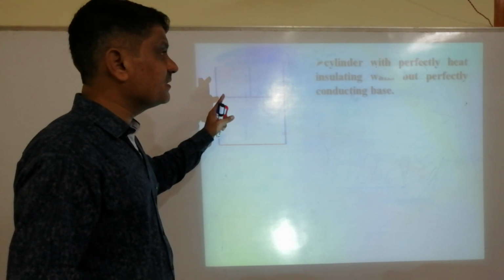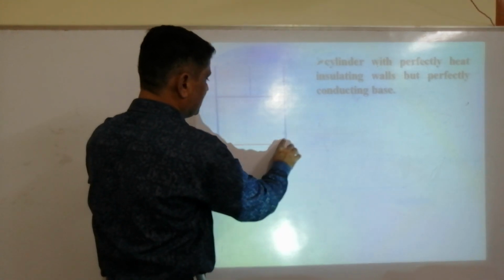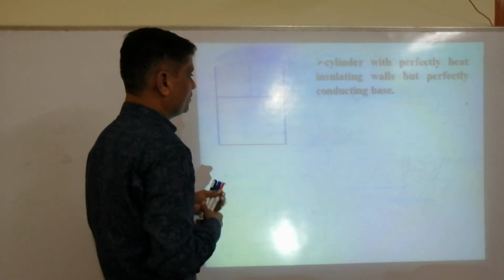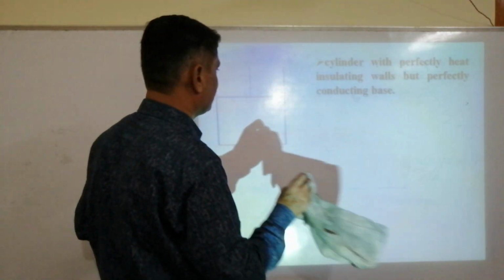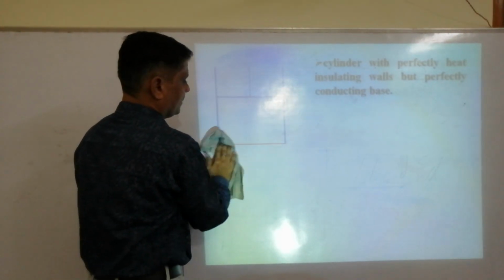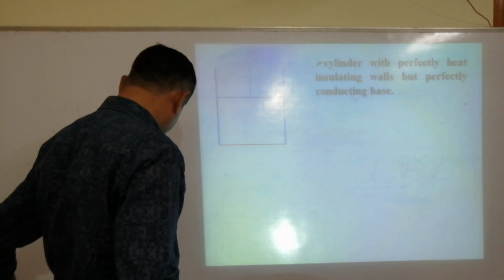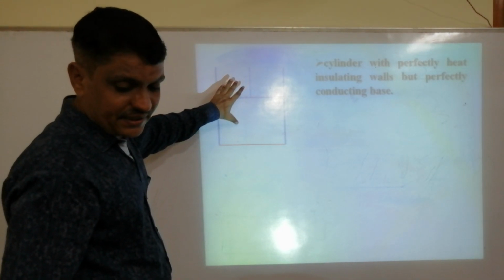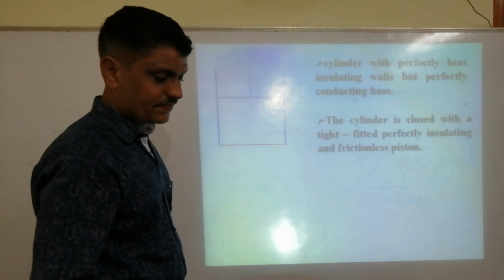The cylinder has non-conducting sides. This blue color, whatever I show, is the non-conducting sides. But once again, the base of the cylinder is conducting. Hence, the cylinder has non-conducting walls and a conducting base.